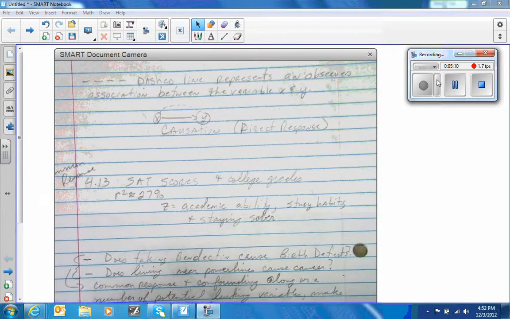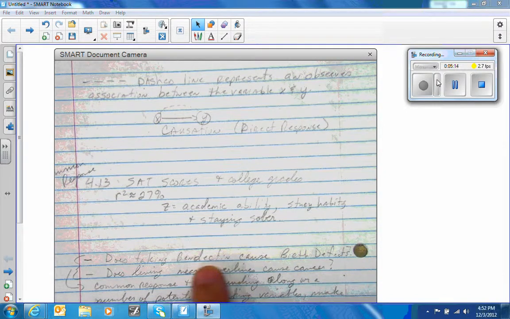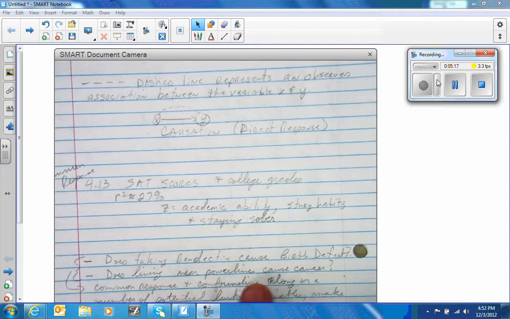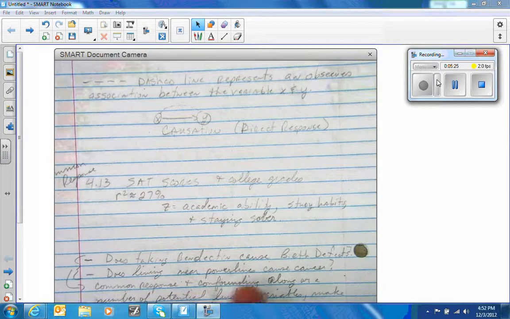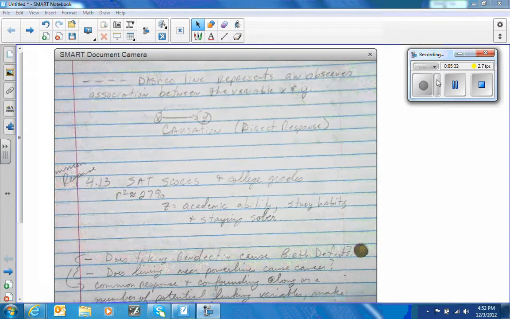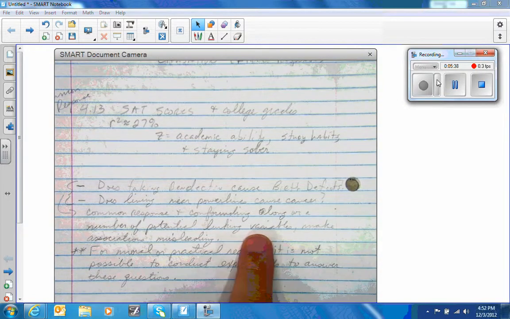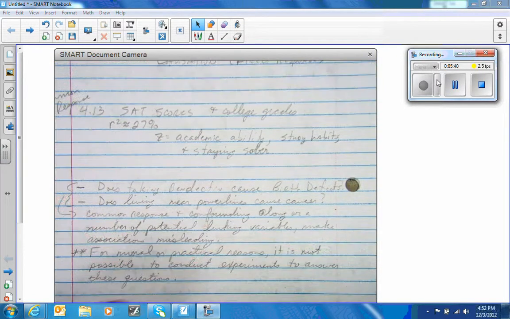All right. So another question: does taking Benedictine cause birth defects? Does living near power plants cause cancer? So these are some questions that you need to ponder when you come to class tomorrow. Common response and confounding, along with a number of potential lurking variables, make associations misleading. Hopefully you'll pay attention to that. Again, common response and confounding, along with a number of potential lurking variables, make associations misleading.